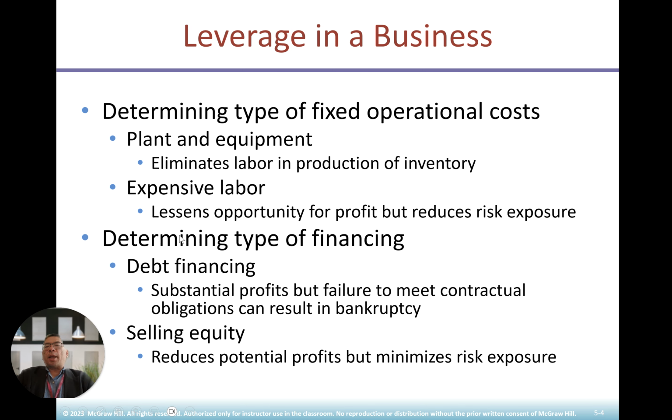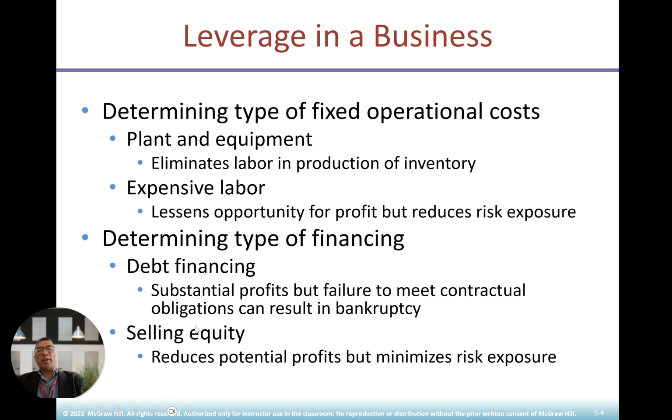And then determining the type of financing, either debt financing, where substantial debt can cause failure to meet contractual obligations and can result in bankruptcy. This is what I've done in the past many times when I was working with Nomura, as well as Morgan Grenfell, as well as BMO as a senior business systems analyst. We analyzed a lot of companies that issue debt financing. The problem with debt financing is that if it is over your capacity, the company faces failure in case they cannot service their obligations, such as principal and interest.